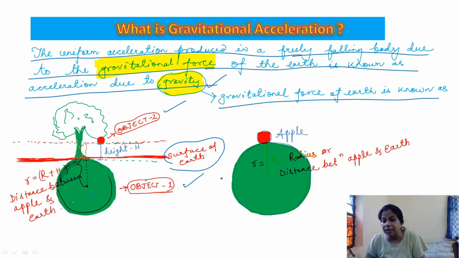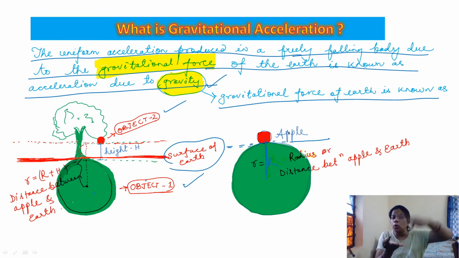Now you can see in this example the apple is on the surface of Earth. That means the distance between the apple and the Earth is approximately equal to the radius of Earth, because when the apple is on the surface, the distance between the two objects is the distance from the center of Earth to the apple, that is, the radius of Earth. This slide shows the distance between the two objects and the basic definition of gravitational acceleration. Now I am moving to the next slide.